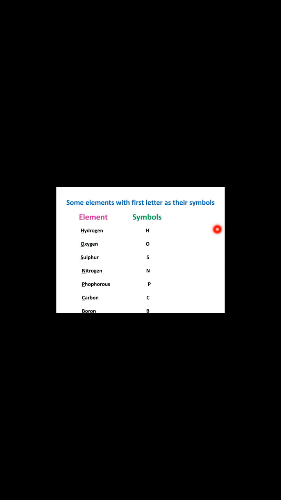Some elements with the first letter as their symbols: hydrogen, oxygen, sulfur, nitrogen, phosphorus, carbon, boron. Some elements with two letters as their symbols: chlorine, calcium, chromium, cobalt, magnesium, manganese.